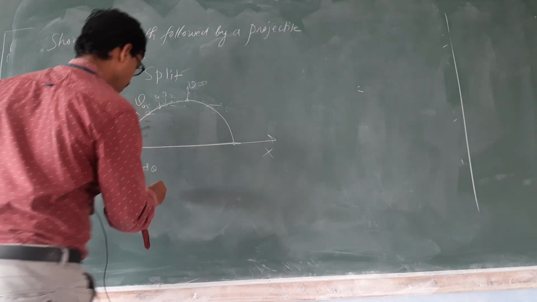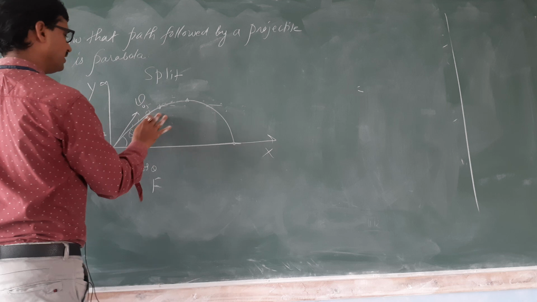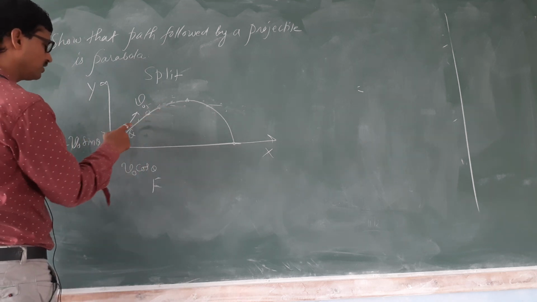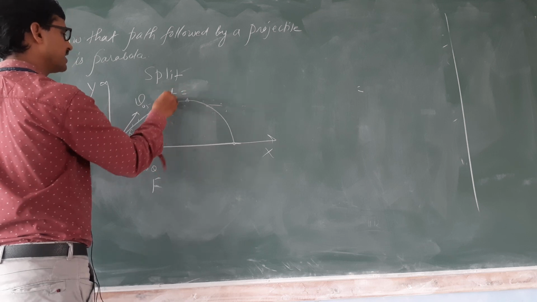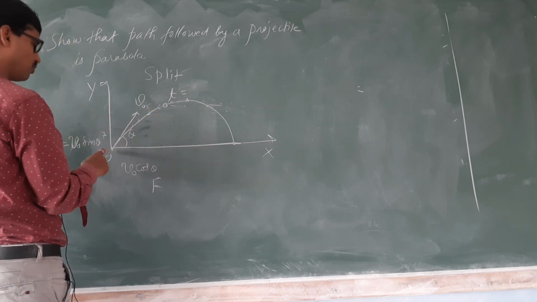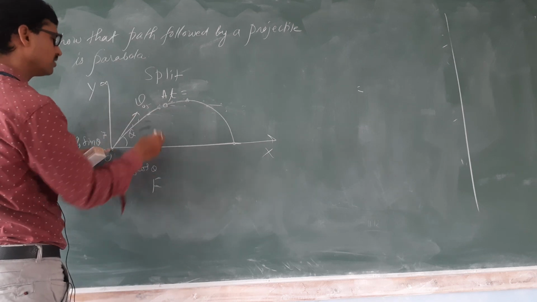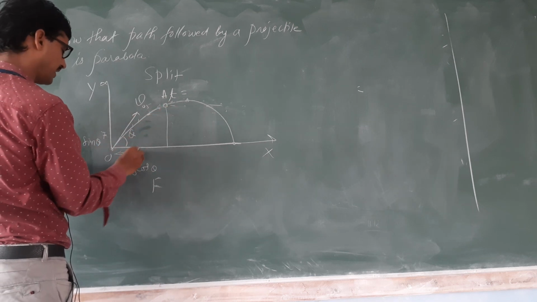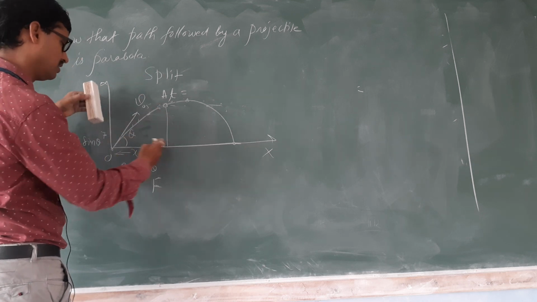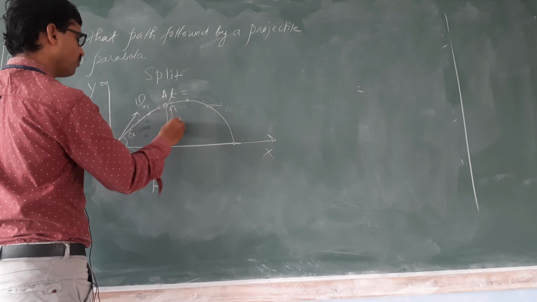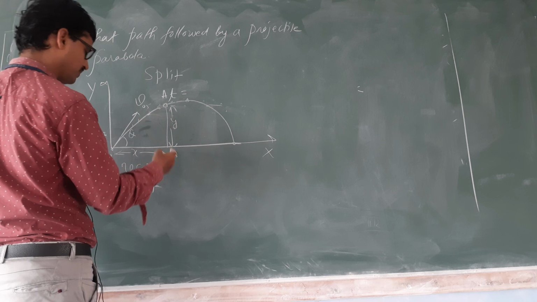Now, listen to me carefully. 0 seconds, 1, 2, 3, 4. Say after t seconds, how many seconds? T seconds. Body has gone from O to A. This body is here means what is distance? X. Body has gone this much forward. How much is height of the body? Y. X is horizontal displacement, Y is vertical displacement.